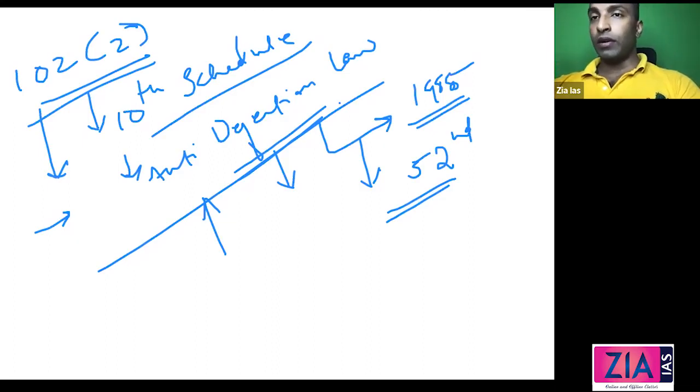So I hope this point is clear. First case: you got elected from a party ticket and you change the political party, that is defection. Second case: you got elected as an independent candidate, and for personal gain you change the party, that is also defection. Third case: a nominated member joins a political party after 6 months, not before 6 months. Before 6 months is exempted because he is entering the Lok Sabha or the parliament and coming across all those things, and if he is interested in joining any political party, he can join before 6 months. After 6 months, he joins a political party. Till then, not joining shows something, right? So that is also part of defection.